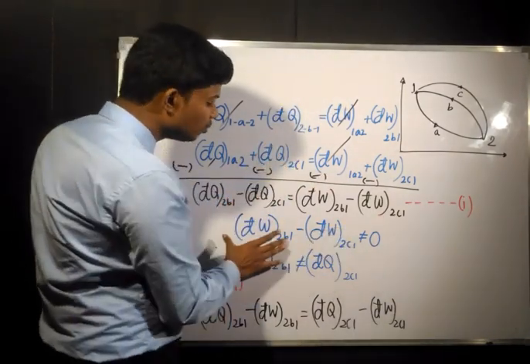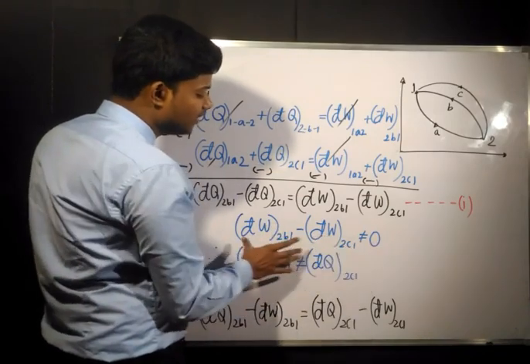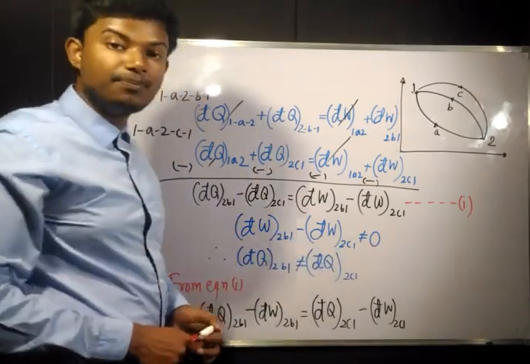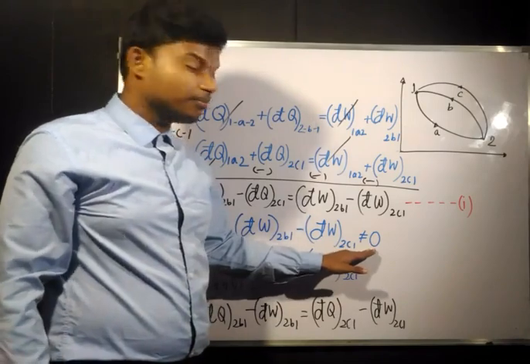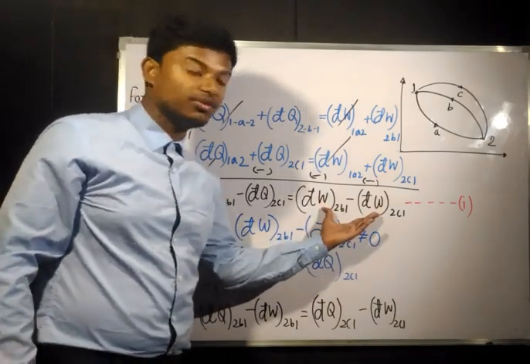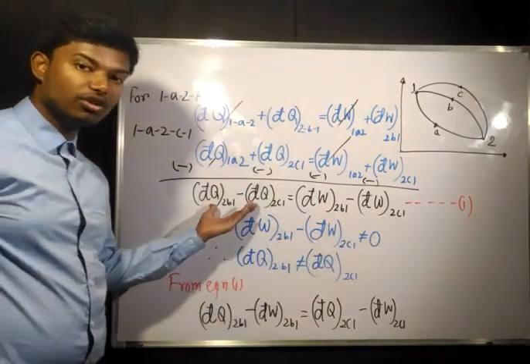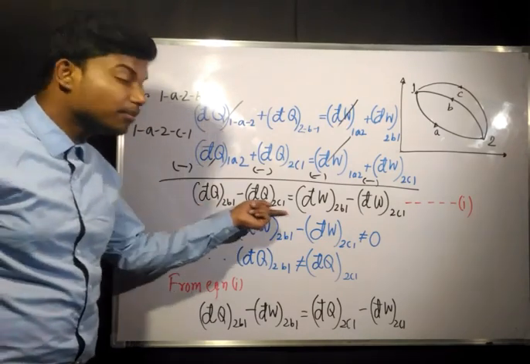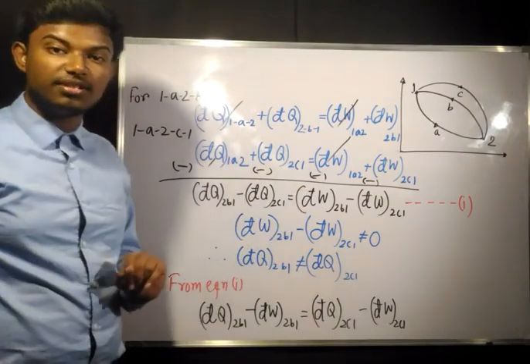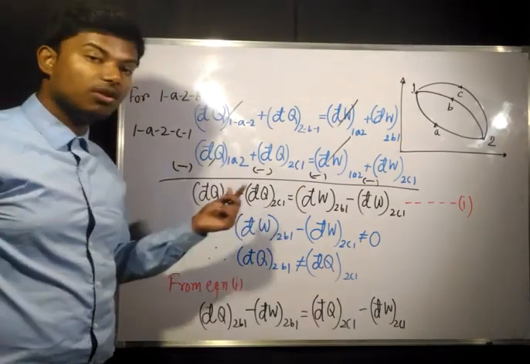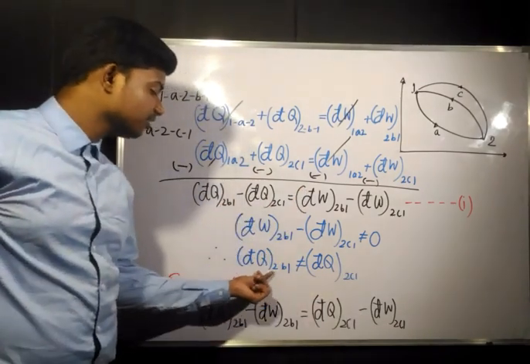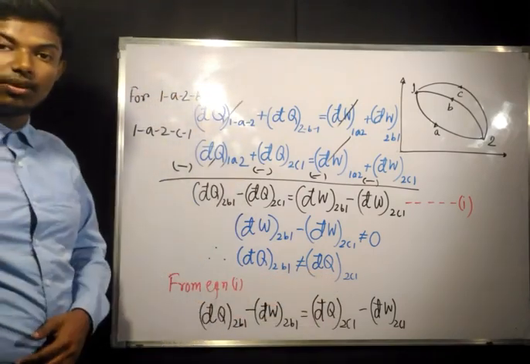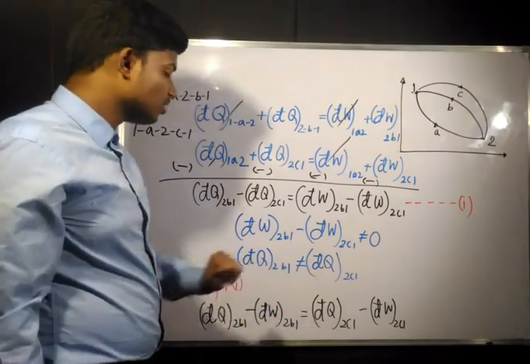So here we can write that this difference is never going to be zero. Now since this difference is not going to be zero, this difference is also not going to be zero. That means the heat interactions for process 2B1 and process 2C1 are never going to be the same. So these two are also not equal. We have written it here, these two are also not equal.